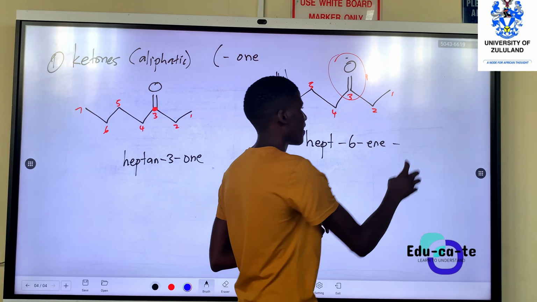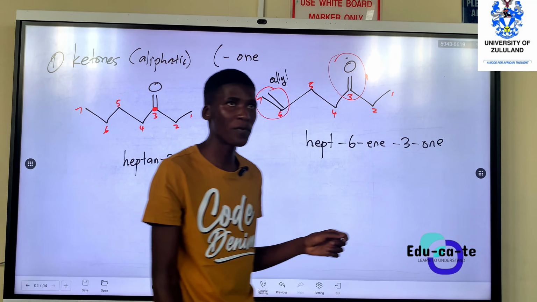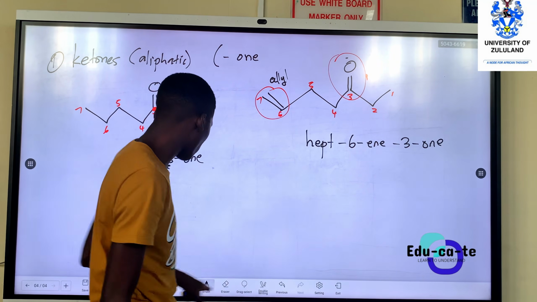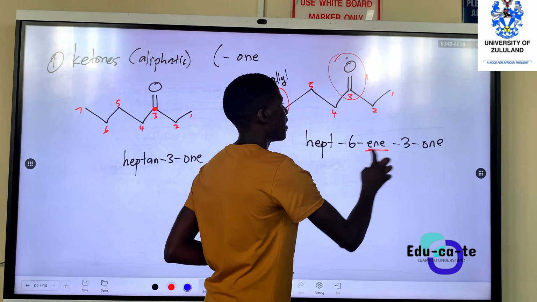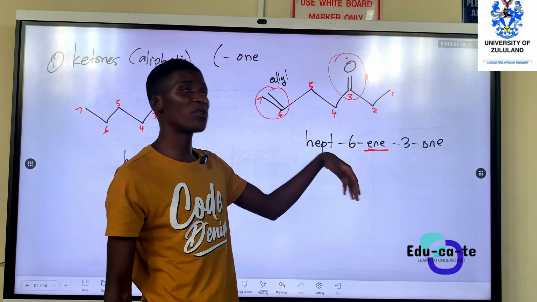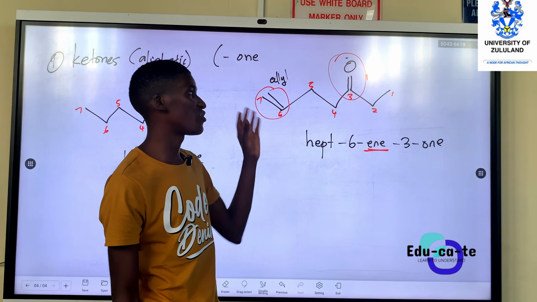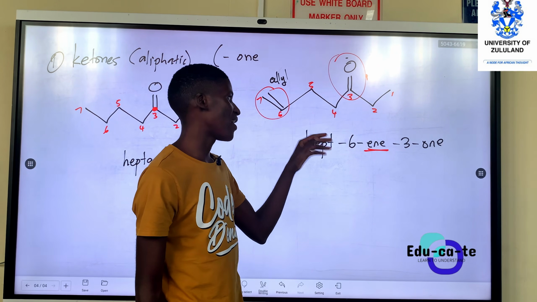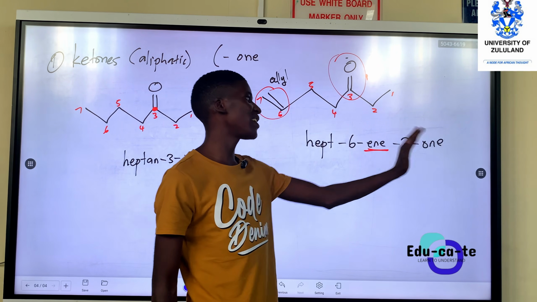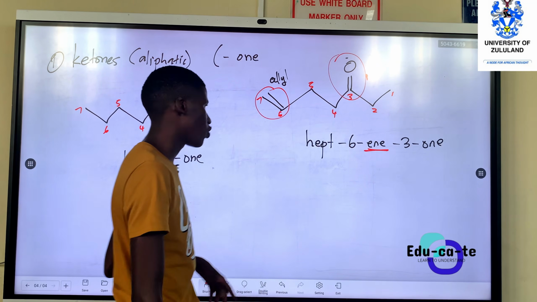So on carbon number 3, we have the ketone functional group. So this is a ketone, but it has a double bond. The ene simply means that you have a double bond on carbon number 6. It tells us there is a double bond, but the compound as a whole, we put one to show that this is a ketone.